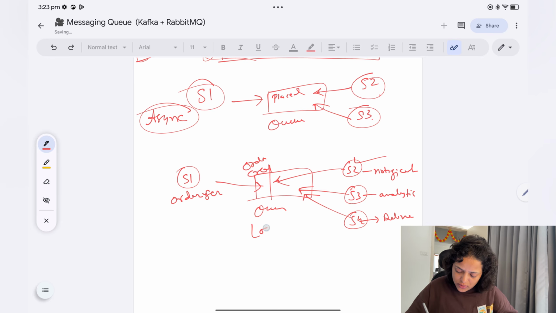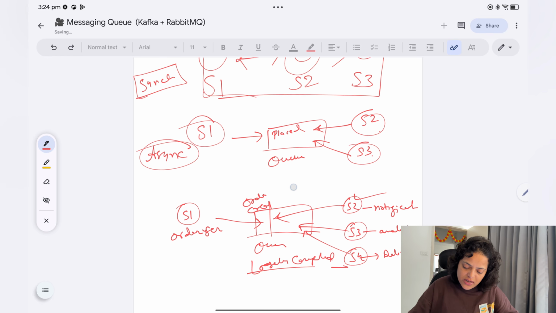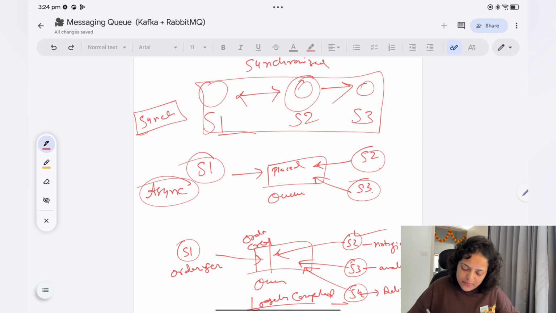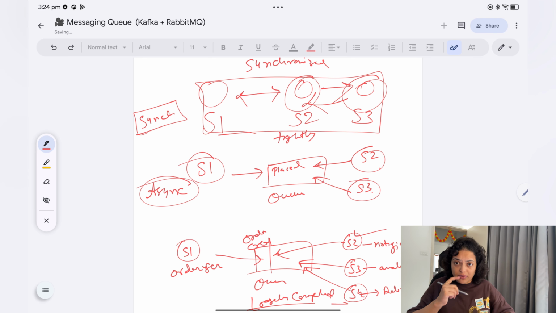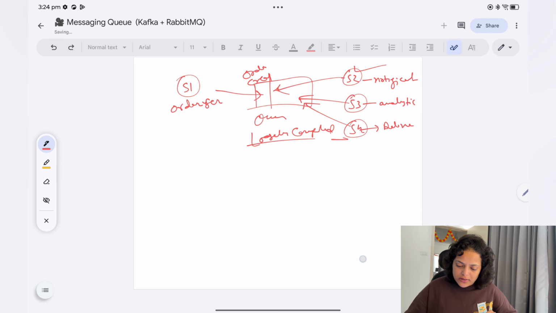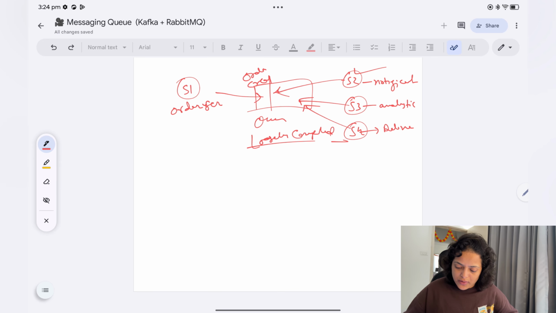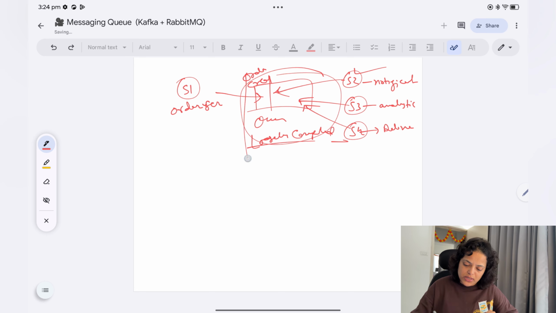In the previous scenario, when it is serialized or synchronized, they are tightly coupled, meaning the input of S3 depends on the output of S2. Now this kind of mechanism we can achieve using a messaging queue. Using this queue between the services, we can achieve that.